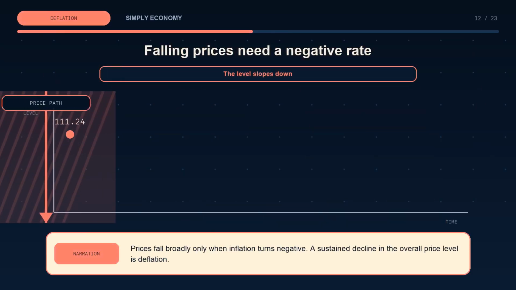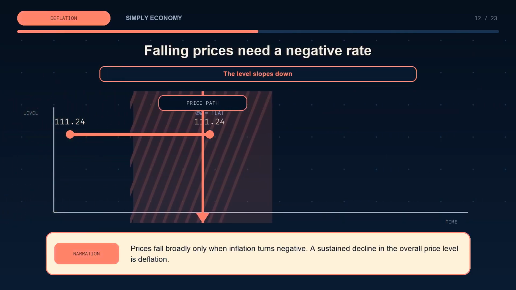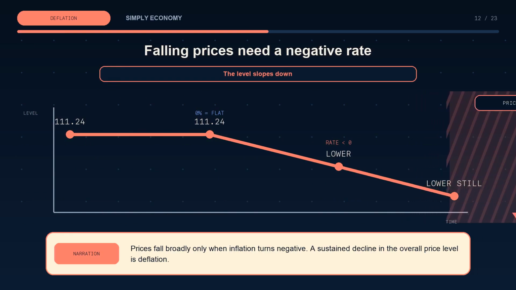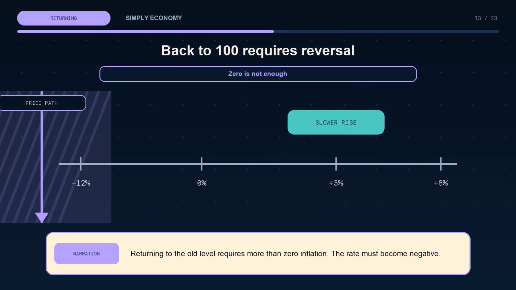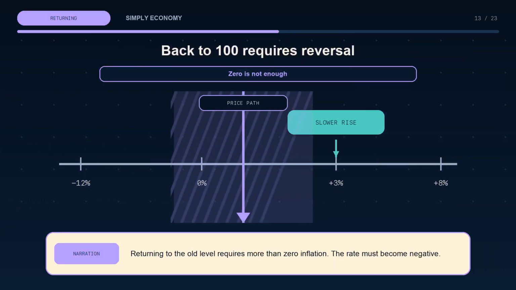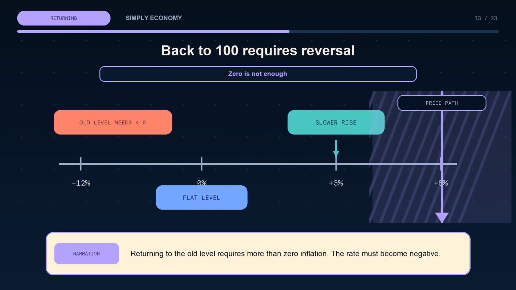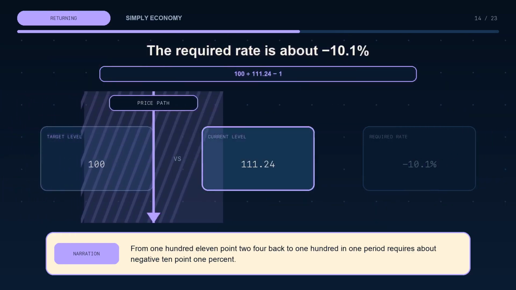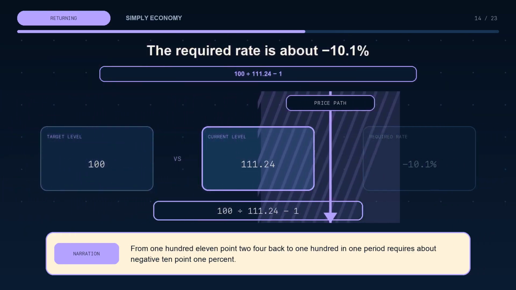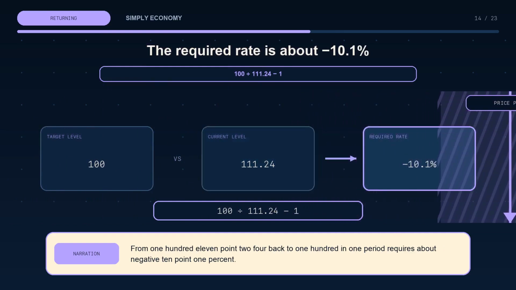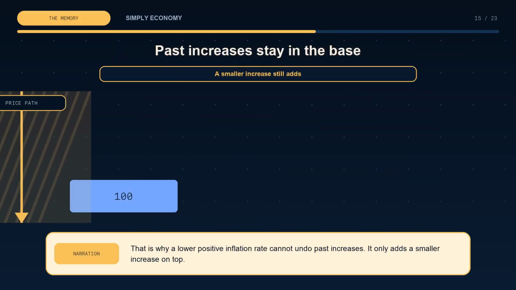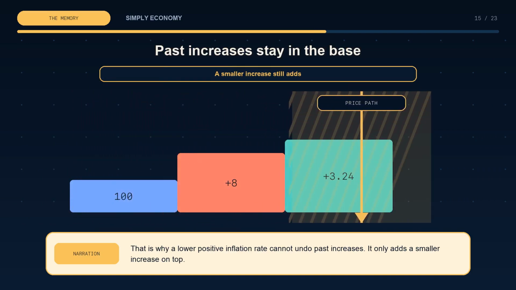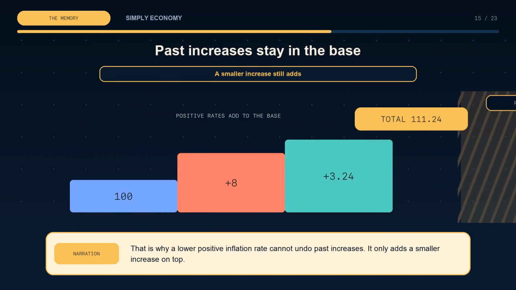Prices fall broadly only when inflation turns negative. A sustained decline in the overall price level is deflation. Returning to the old level requires more than 0 inflation. The rate must become negative. From 111.24 back to 100 in one period requires about negative 10.1%. That is why a lower positive inflation rate cannot undo past increases. It only adds a smaller increase on top.